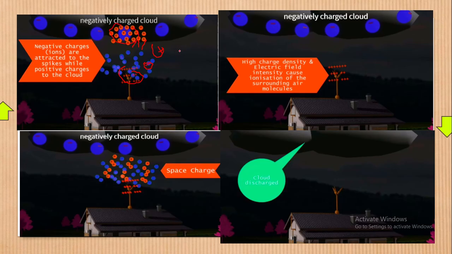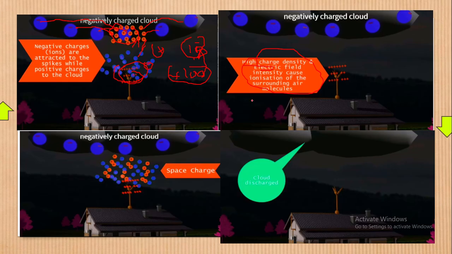Maybe, if for example the cloud has 10 negative charges, then this, since it is a sharp point and has very many charges, can send over 100 positive charges. And guess what? The 100 will go and kill the 10, and even some remainder remains. Once the negatives go, this positive can die with that, another positive dies out with that, and another. And guess what remains? That happens because of the high charge density and electric field intensity, which cause ionization of the surrounding air. You may not use this kind of language, but I would explain what you mean by ionization.